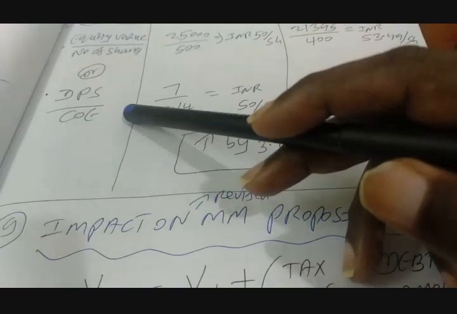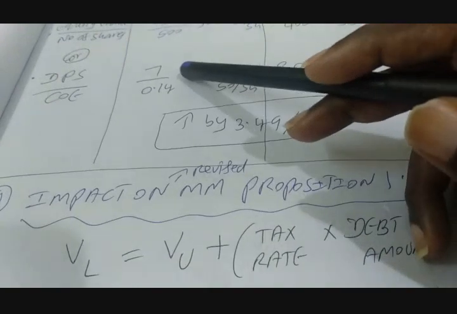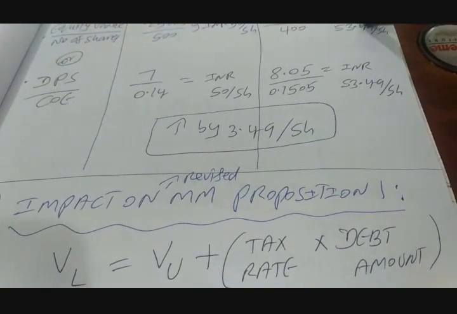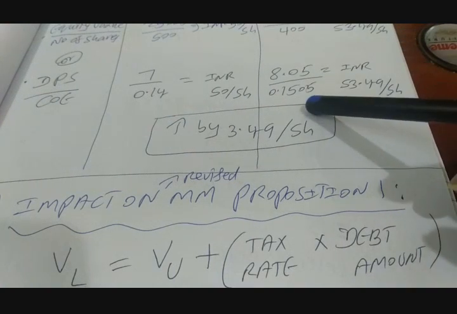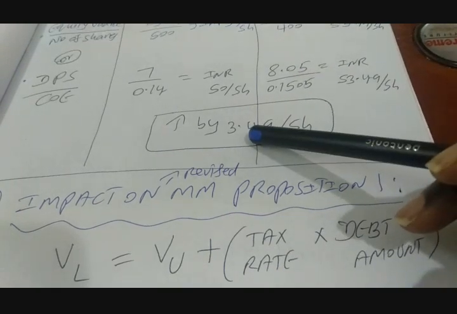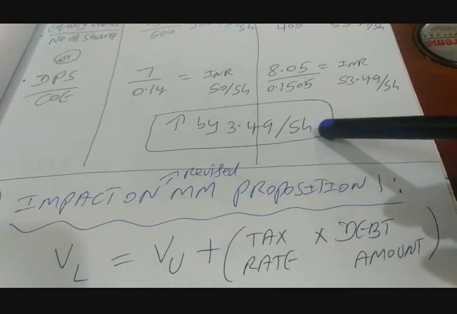Or the other method is dividend per share divided by cost of equity. For no debt option it is 7 by 0.14, that is INR 50 per share. For debt option it is 8.05 divided by 0.1505 gives us INR 53.49 per share. So that means the share price is increasing by INR 3.49 per share.